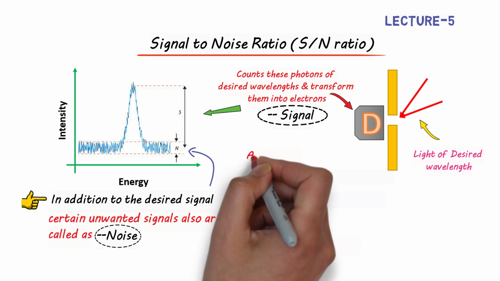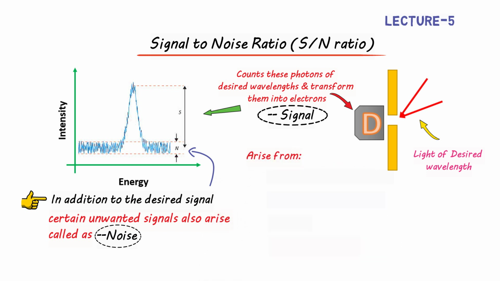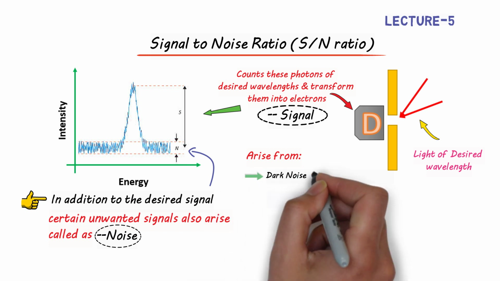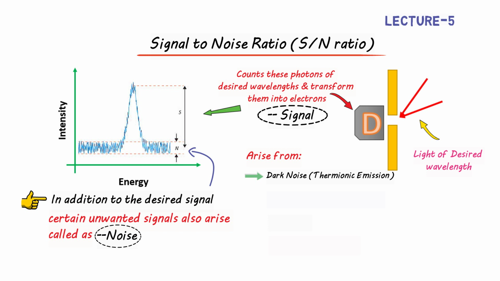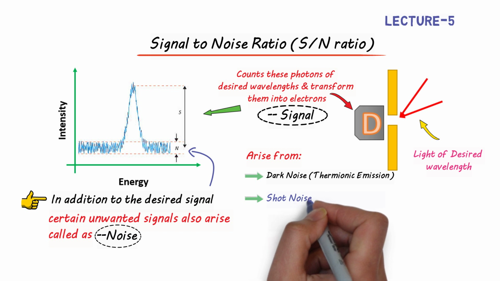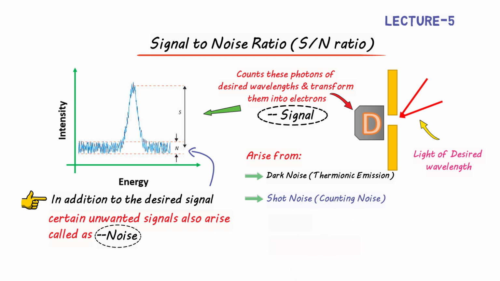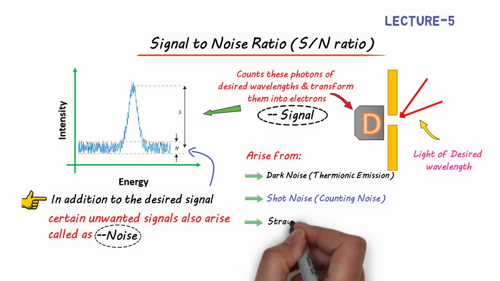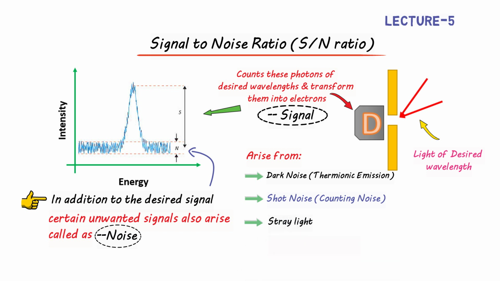This noise in the spectrum can arise from, number 1, dark noise, or the thermionic emission that occurs because of the ambient temperature at the detector, due to which the already produced carriers carry current to create noise. Number 2 is shot noise or counting noise. It arises due to the variation of the number of photons to produce electrons in different measurements. And third, the noise can also arise from stray light passing onto the detector. And finally, we can have instrumental errors that result in noise formation.